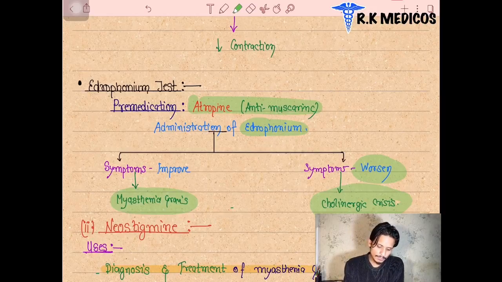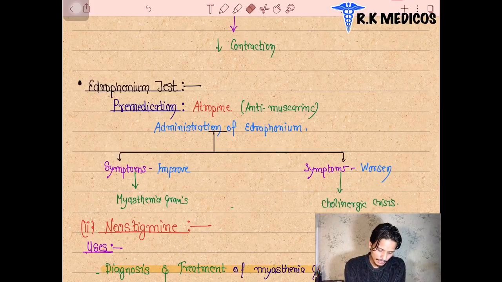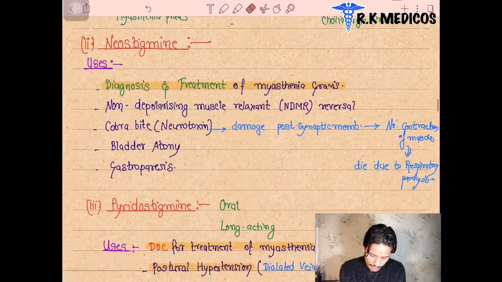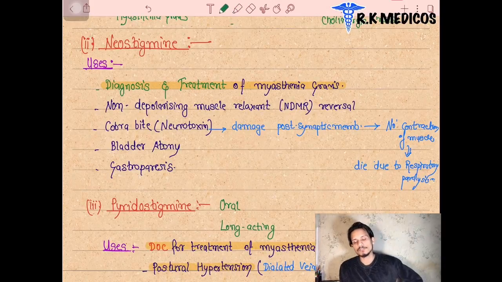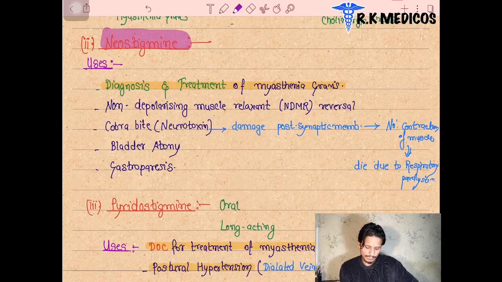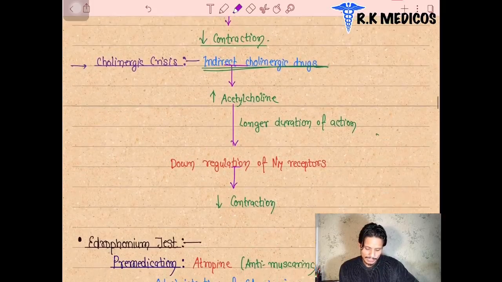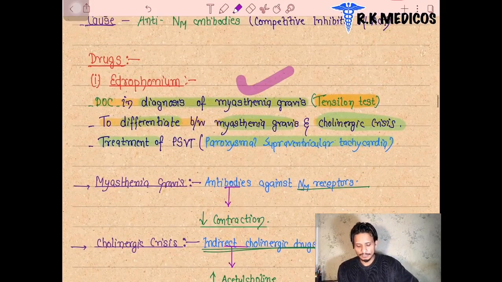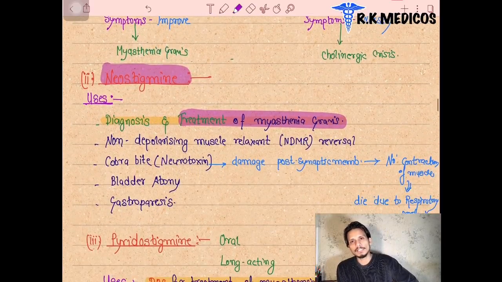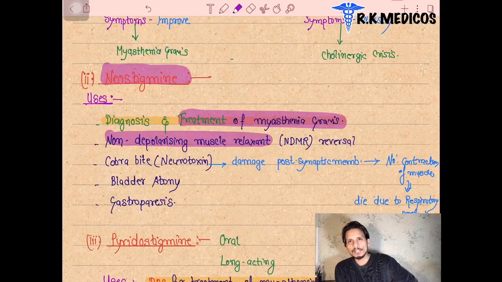Next drug, after physostigmine, is neostigmine. Neostigmine is used in the treatment of myasthenia gravis. Which drug is used in the diagnosis of myasthenia gravis? Edrophonium. Next, neostigmine is used in the treatment of myasthenia gravis, and it is also used for reversal of the non-depolarizing skeletal muscle relaxants. It means if the patient has taken non-depolarizing drugs acting on the nicotinic muscular receptors, their action gets reversed.